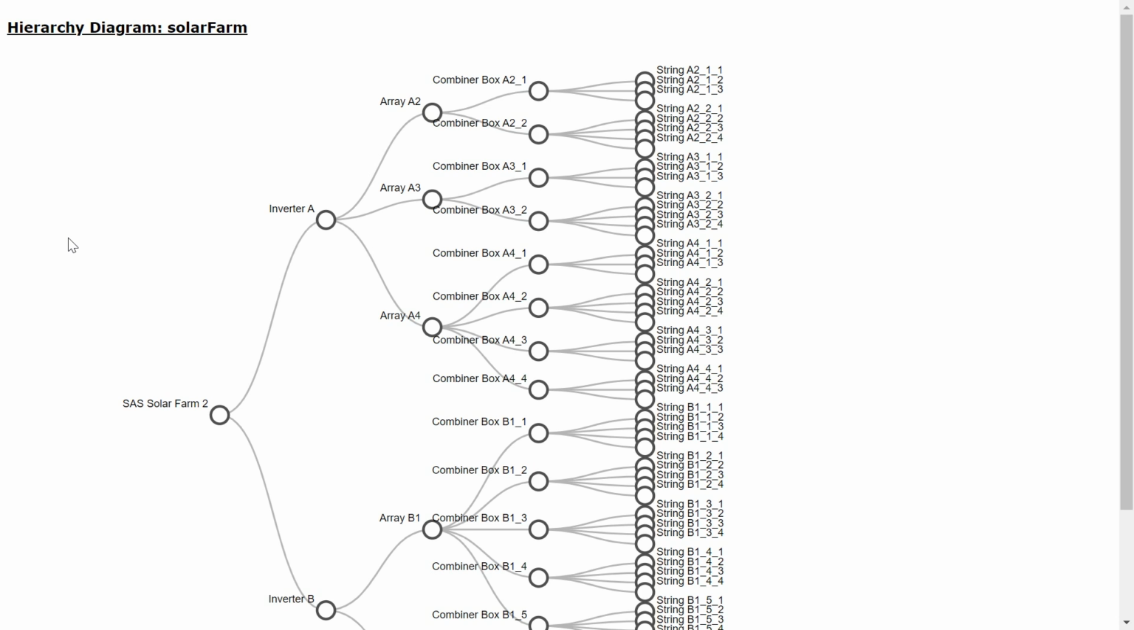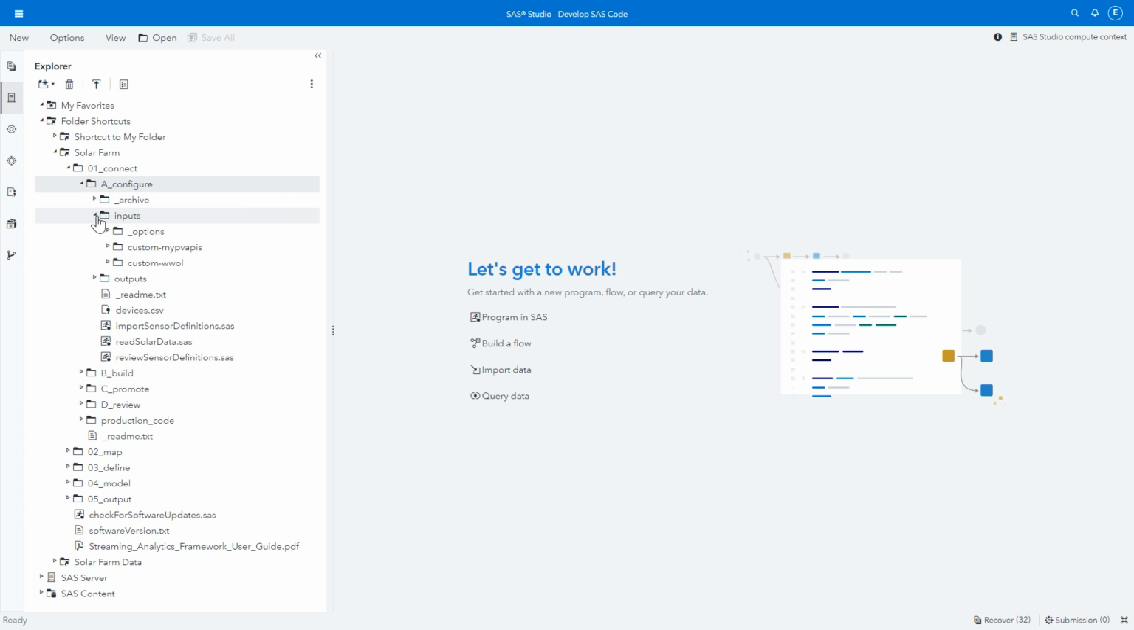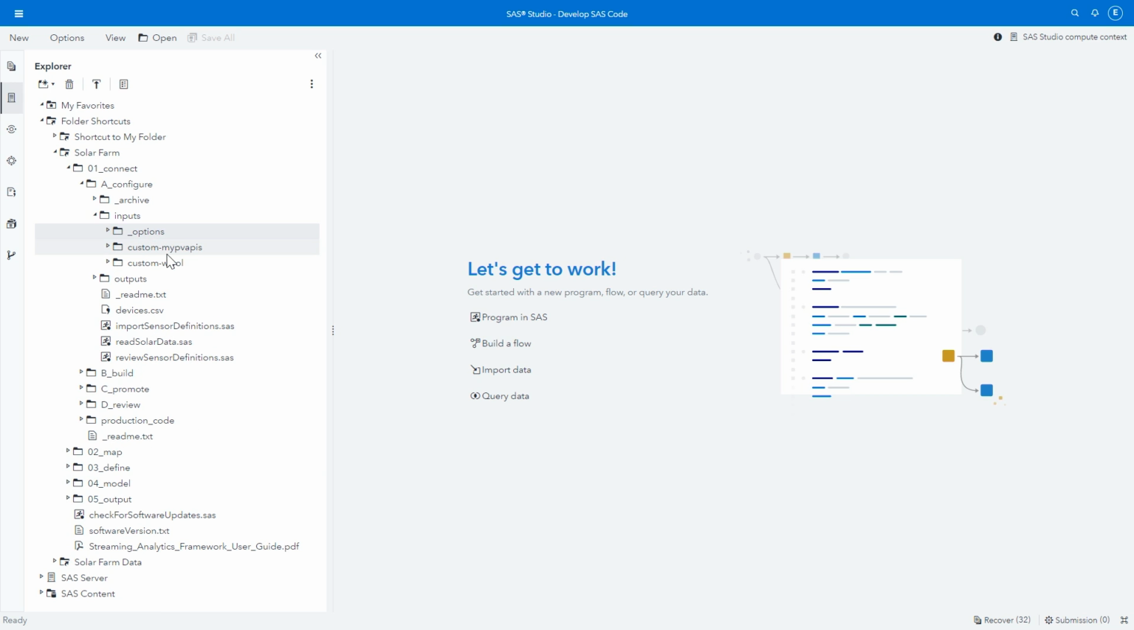So the next step is we'd like to get data about each of the devices in our diagram that we've created here. To configure an input in SAF, you go to the Connect Configure directory and add an input from one of the available options. We won't go into the specifics of how to do each one of these, but the key thing is that SAF expects the input to come in a certain format, and so you may need to massage the data coming from your input sources to match that format.